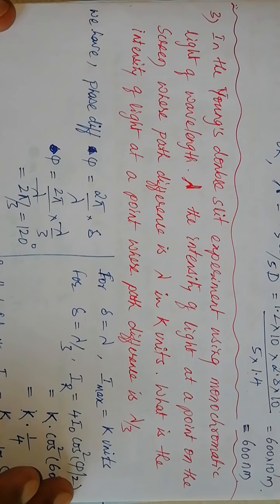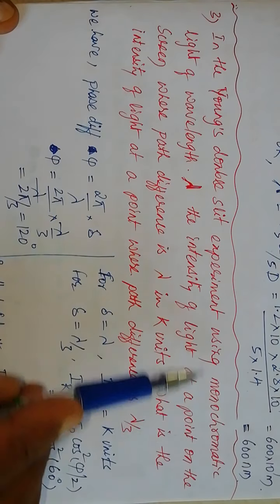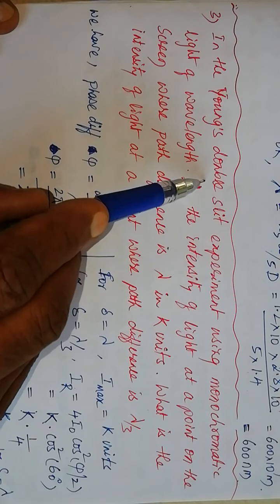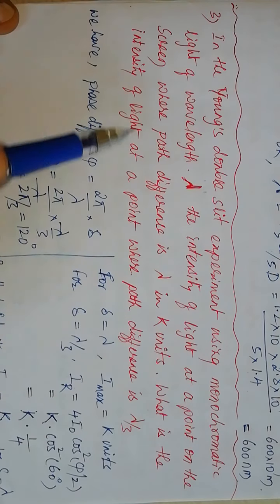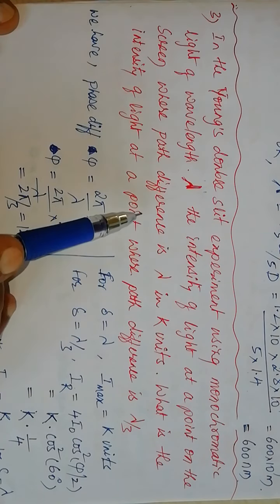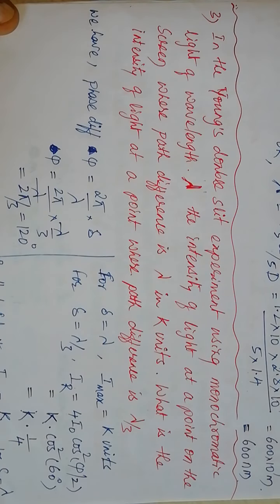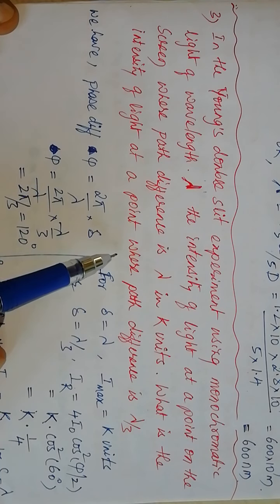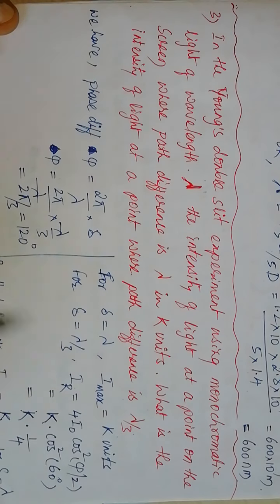The next one: in the Young's double slit experiment using monochromatic light of wavelength lambda, the intensity of light at a point on the screen where the path difference is lambda is k units. What is the intensity of light at a point where the path difference is lambda by 3?